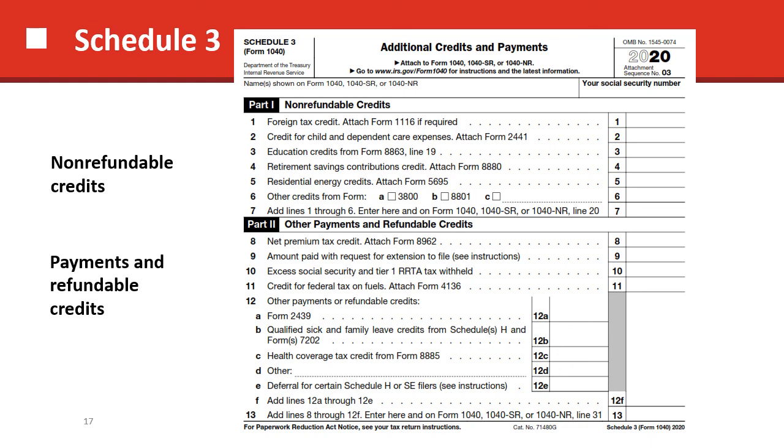Other payments and credits: net premium tax credit. Again, this is Obamacare, the Affordable Care Act is what I should be calling it probably. Net premium tax credit on Form 8962 shows up here. Then the amount paid with request for extension, and excessive Social Security and Tier 1 railroad retirement tax withheld. So if somebody had too much tax withheld from their Social Security, they would essentially get it back here. Credit for federal tax on fuels, we don't see much of that. And that's pretty much it for other payments and refundable credits.